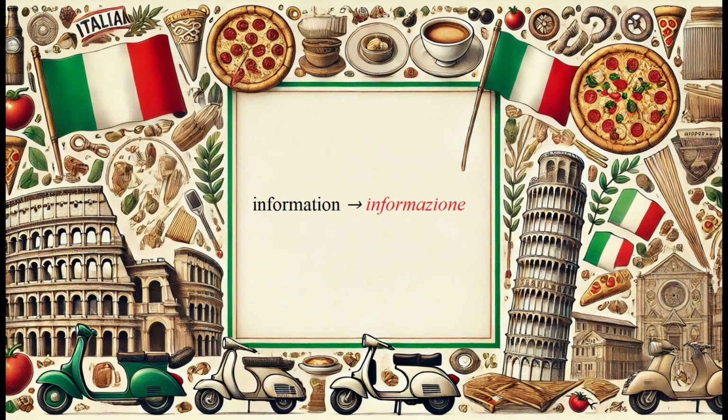If you followed the last lesson, you already know how to convert words that end in tion in English into azione, words like information to informazione. Today we're going to learn 2 more simple tricks that will give you access to hundreds of new words. Let's start with words in English that end in ous. These words convert to oso. You already know more Italian than you think.